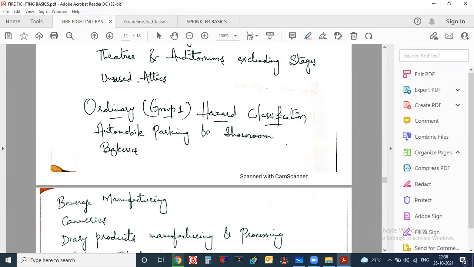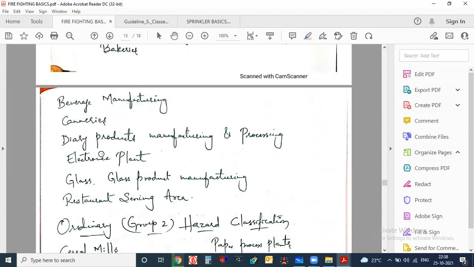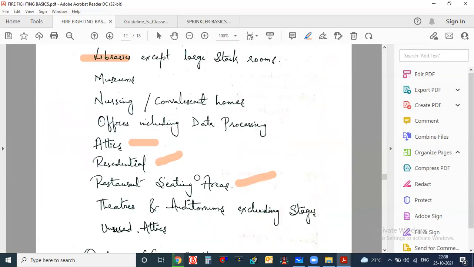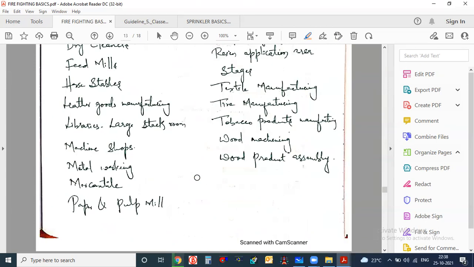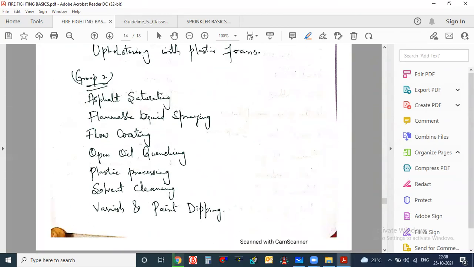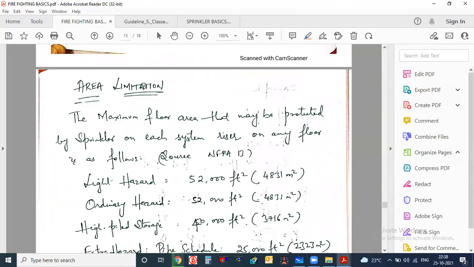Ordinary hazard: automobile parking, bakeries, beverage manufacturing, canneries, dairy products, electronic, restaurant serving areas. Now restaurant serving area is different and restaurant seating area is different. Both are entirely different: one is light hazard, one is ordinary hazard. In the same way, ordinary hazard group 2, extra hazard group 1, extra hazard group 2. So many things are given here.